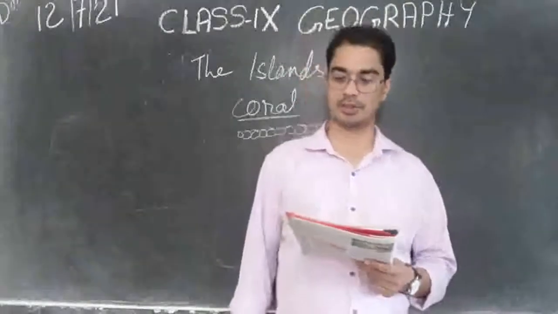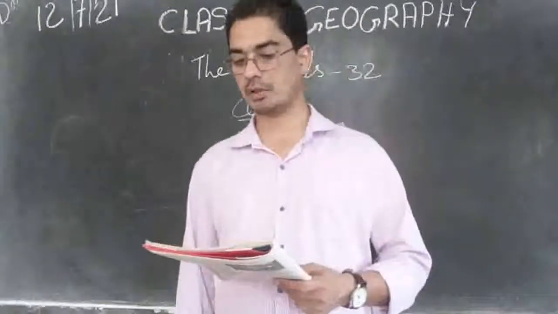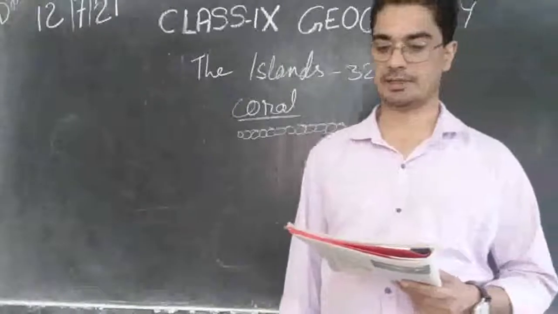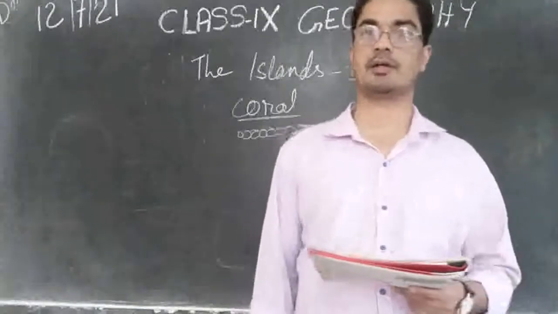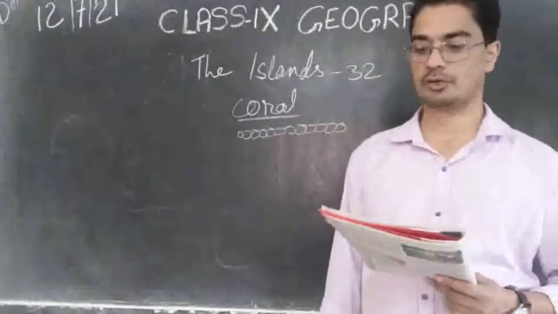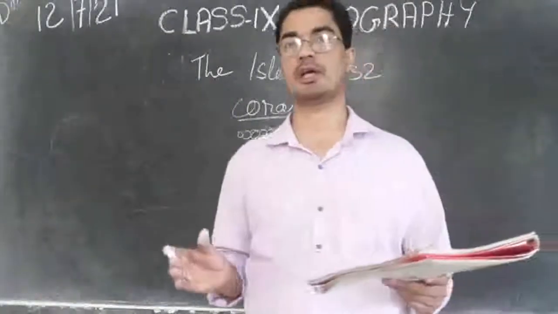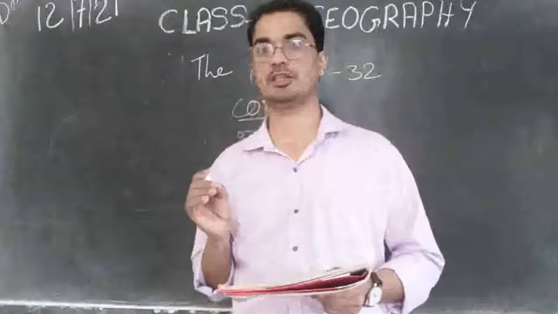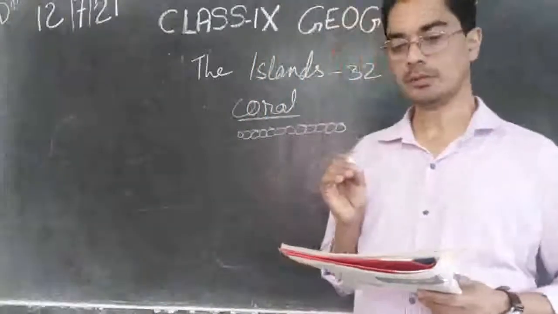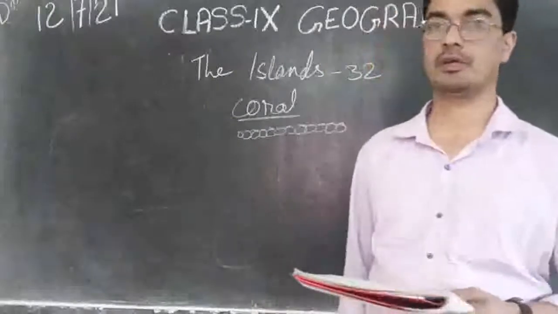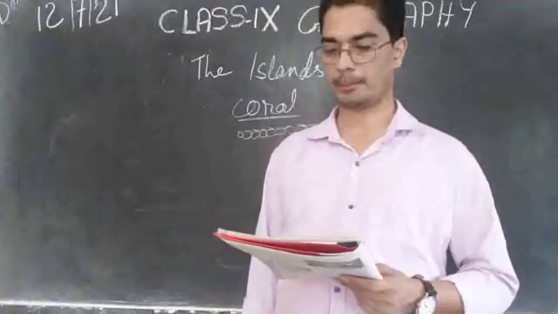So remember, India's only active volcano is found on this Barren Island. It is barren, nobody is staying there, therefore the name Barren is given. It is part of the Andaman and Nicobar Islands, and it is there that we find the only active volcano of India.